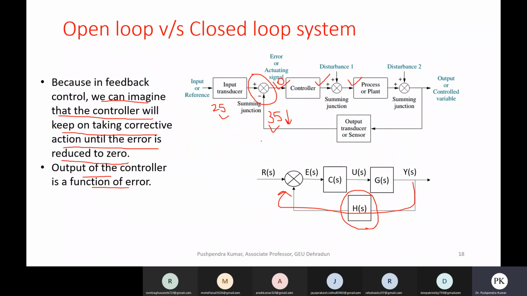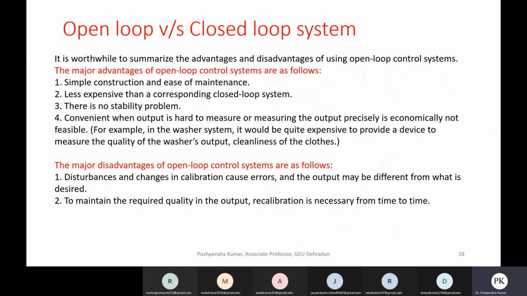So it is worthwhile to summarize the advantages and disadvantages of using an open loop control system. If you are using an open loop control system, these are the advantages. First, it is simple in construction and easy to maintain because there is no feedback. You don't need any sensors, maintenance is easy, and it is cheaper also. It is less expensive than the closed loop control system.